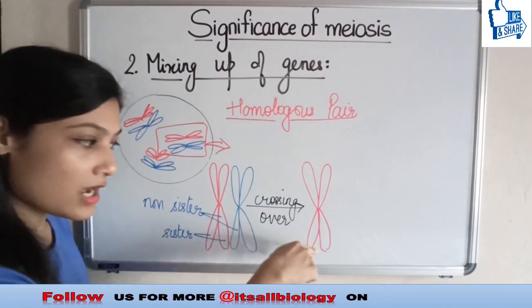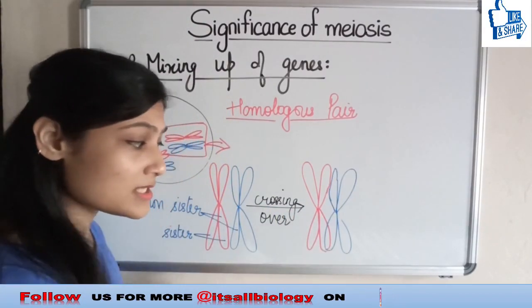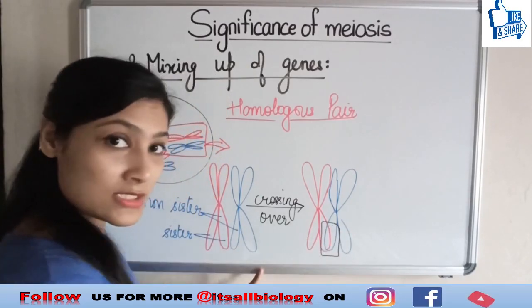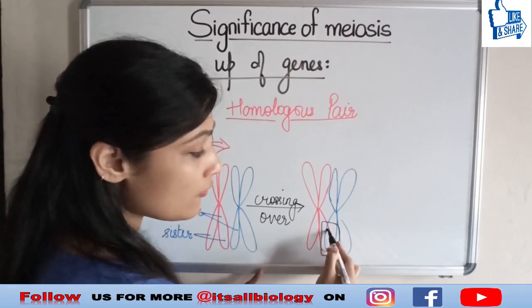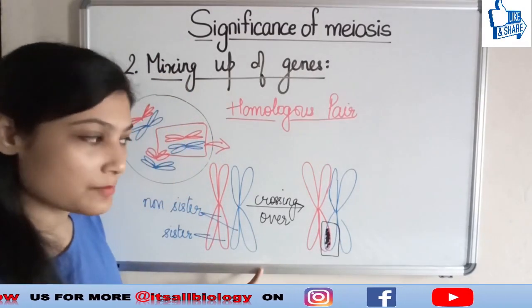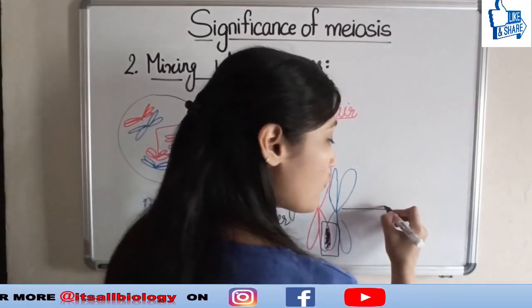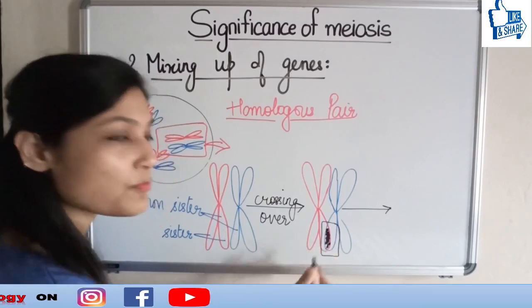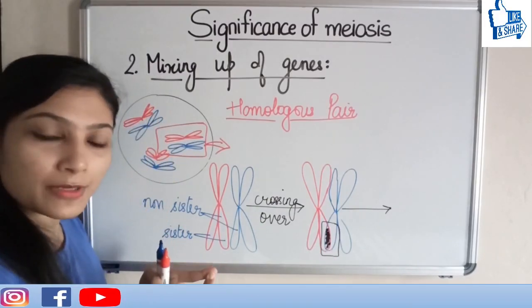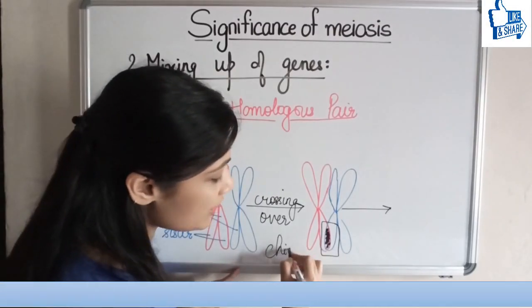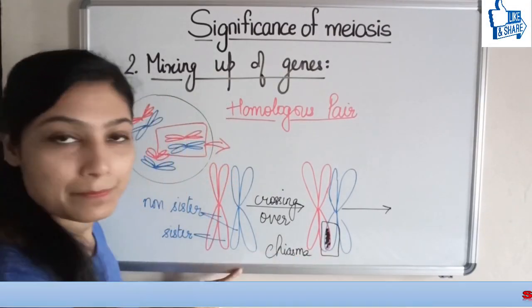So how does crossing over take place? Let's see here. You can see there is this overlapping taking place between non-sister chromatids, wherein one parent's chromosome has overlapped the other parent's chromosome. Now what will happen? Before that, this point where the crossing over between non-sister chromatids is taking place is known as chiasma.